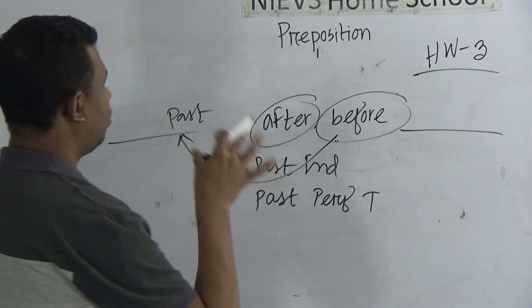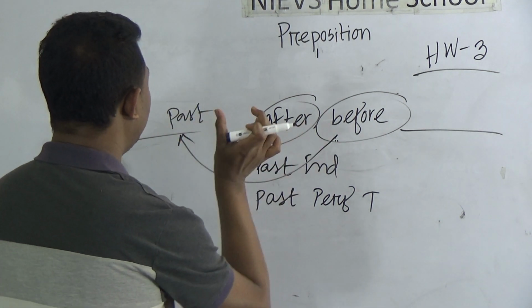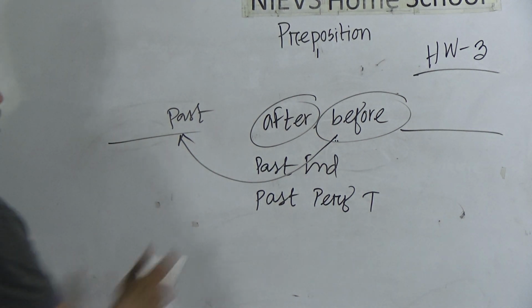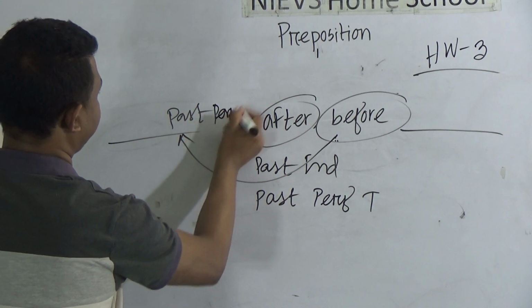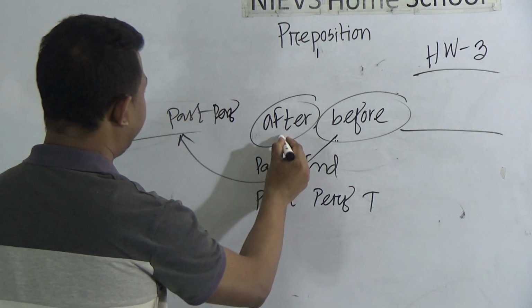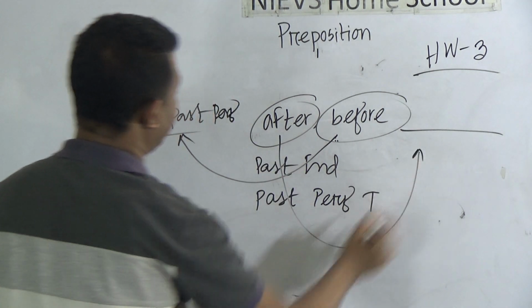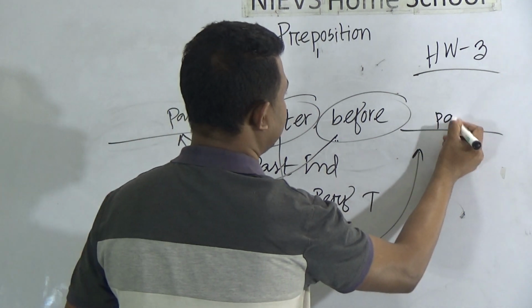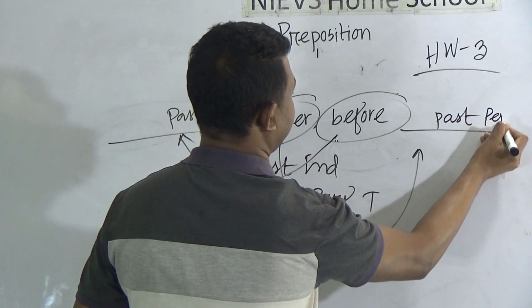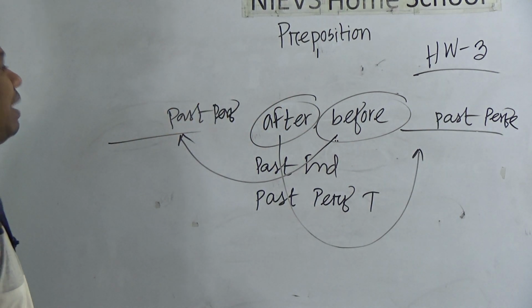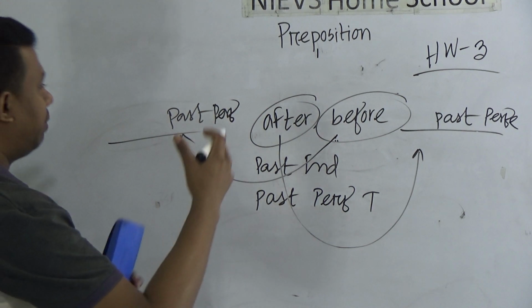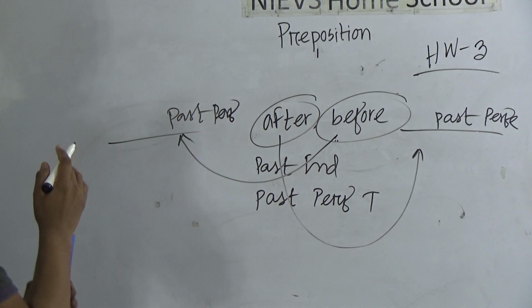That means if you get any before within two sentences, its first clause would be in past perfect tense. And after here also would be past perfect tense. But for the other case we have to use past indefinite tense. That means before we have to use past perfect tense.